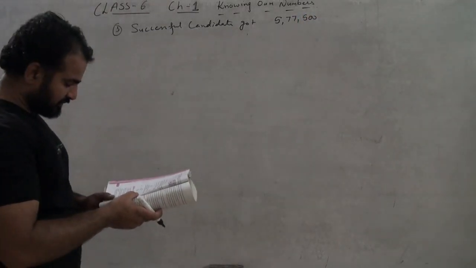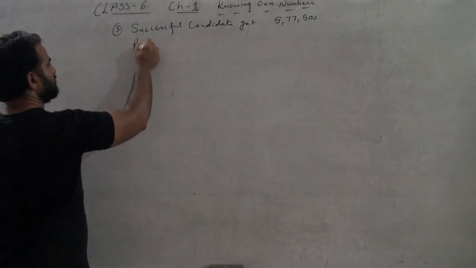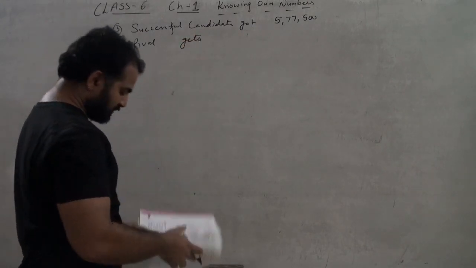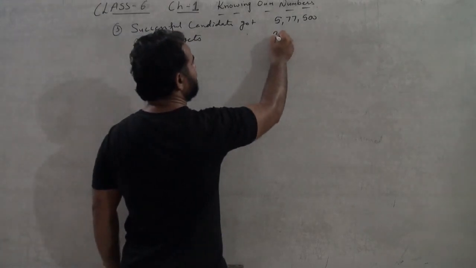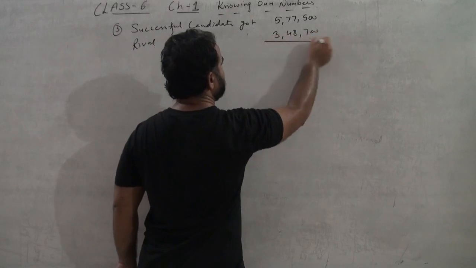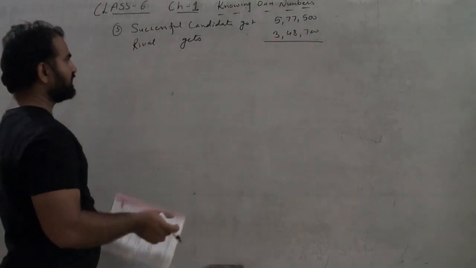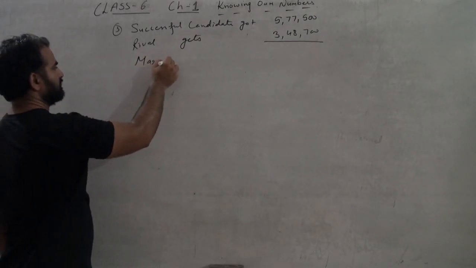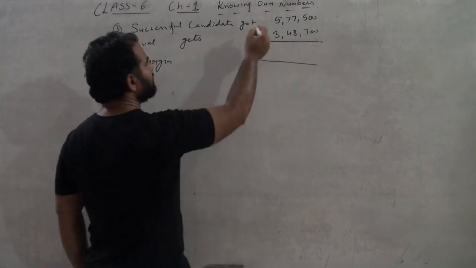And next, rival gets how much? 3,48,700. So what we have to find is, we have to find the margin. So margin will be, what we will do is, we will subtract